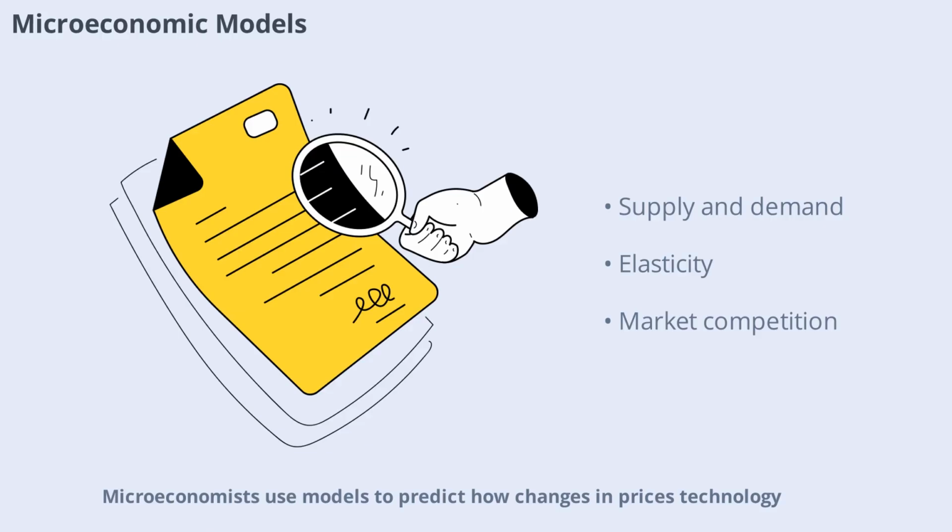Microeconomists use models to predict how changes in prices, technology, or preferences affect individual markets. These models help businesses set prices, governments design regulations, and consumers make informed choices. By analyzing supply and demand, elasticity, and competition, microeconomics provides tools for understanding market behavior.